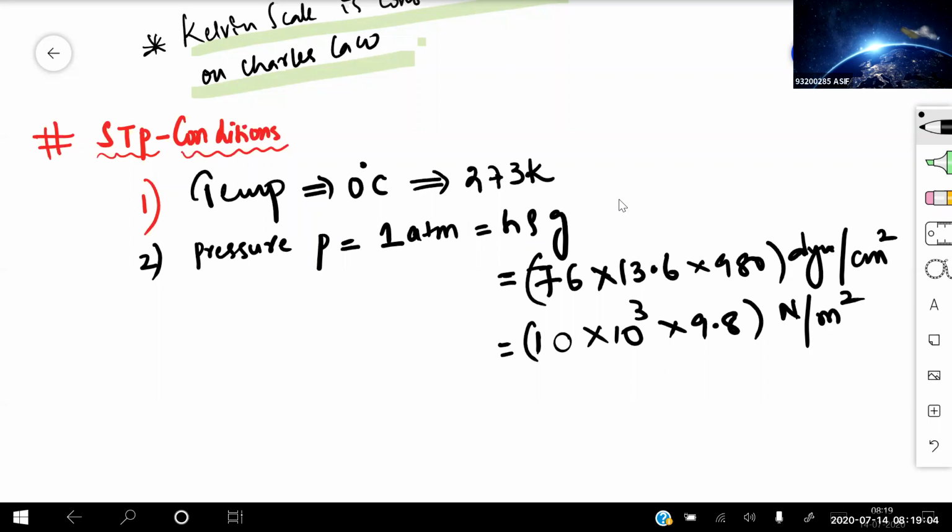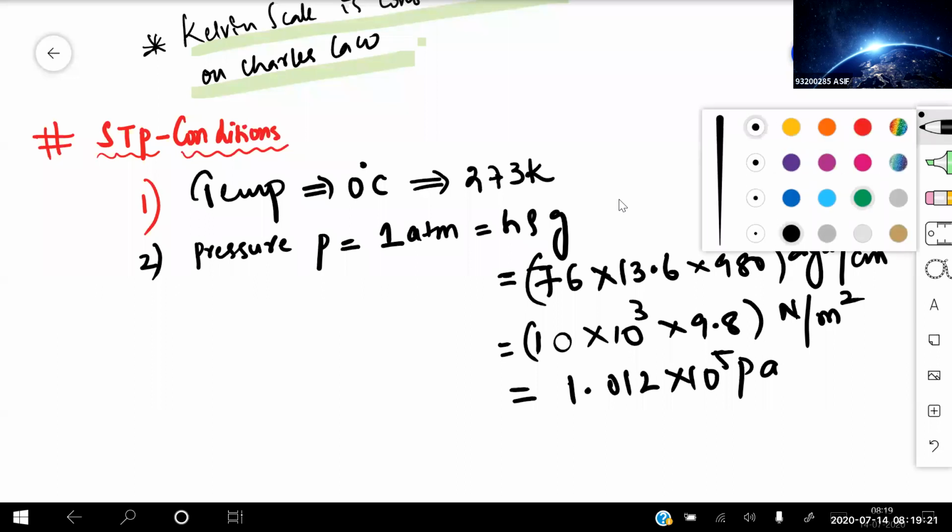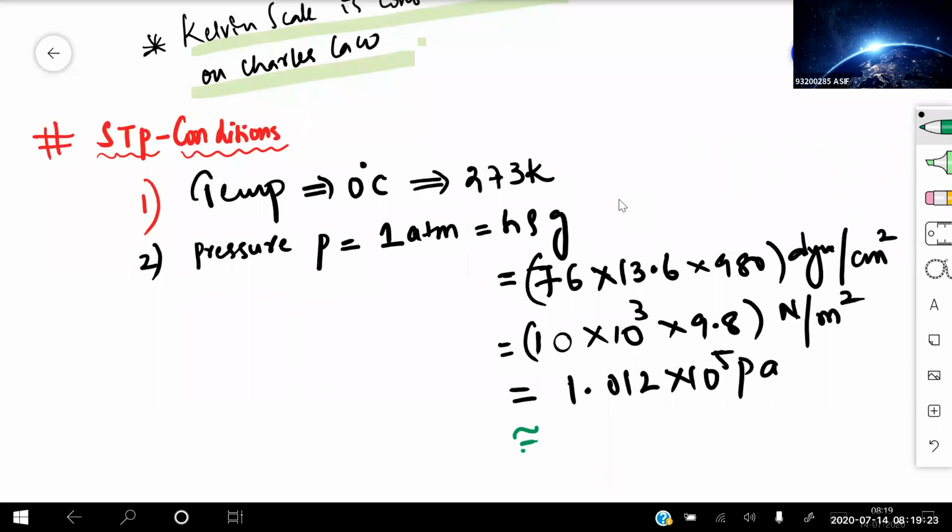If I simplify this total value, it comes out to be approximately, in Pascal, 1.012 into 10 to the power of 5 Pascals. For calculation purposes, generally we take this value approximately as 10 to the power of 5 Newton per meter square or Pascal. Anything is fine for us.